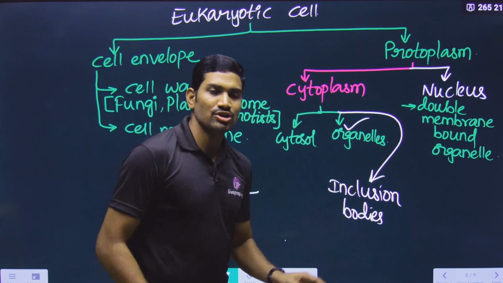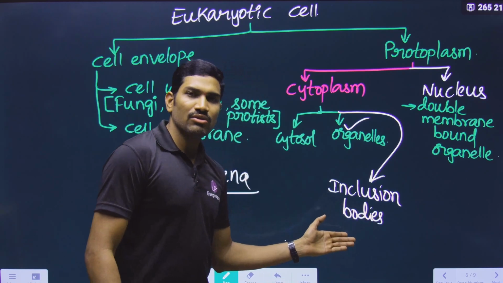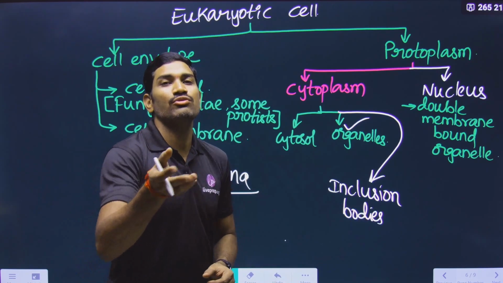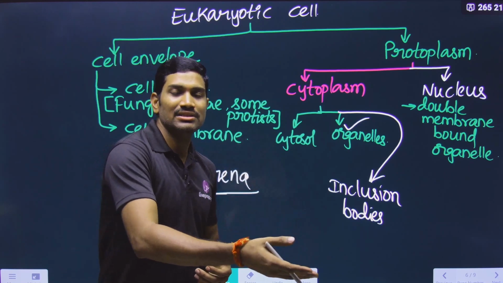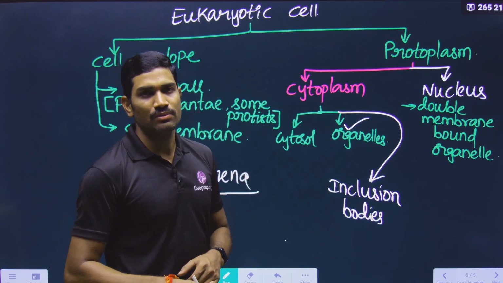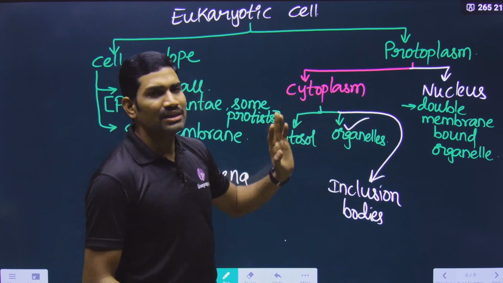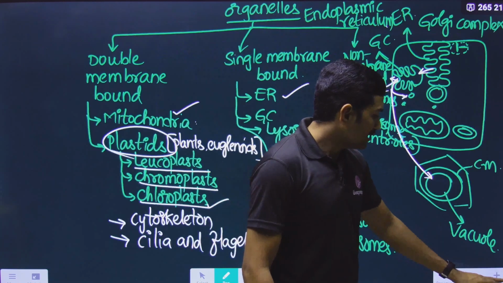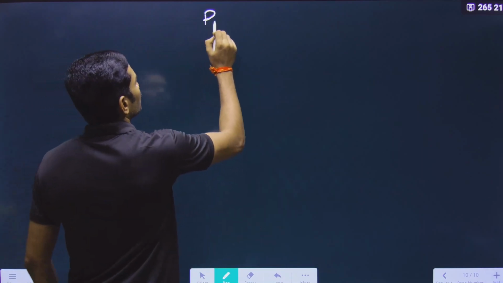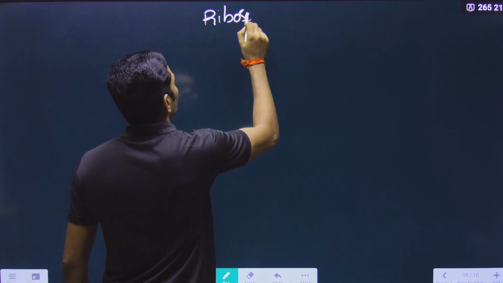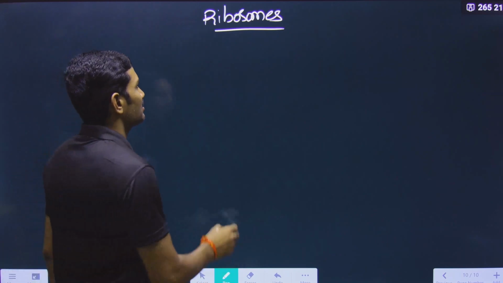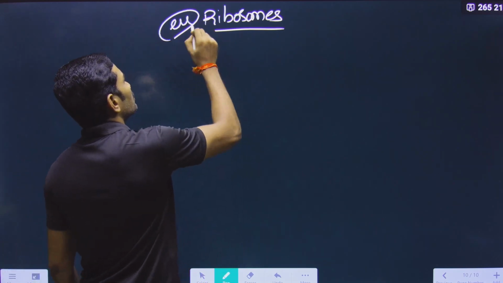And inclusion bodies are not mentioned in NCERT, and you can call glycogen granules as inclusion bodies, that is a storage food in the case of animals, fungi and even eubacteria also. Okay, so in this way different things are the information that they have mentioned in NCERT. In NCERT sentences they are specifically talking about ribosomes. So once we complete the ribosomes, then we will stop this overview and then we will quickly read NCERT sentences. And with respect to eukaryotes they are talking.